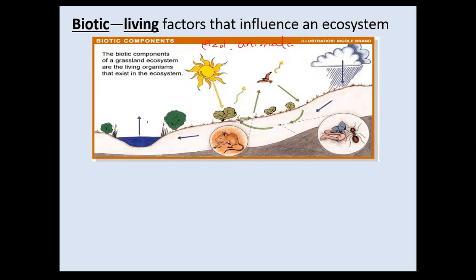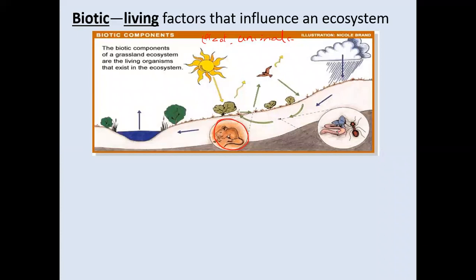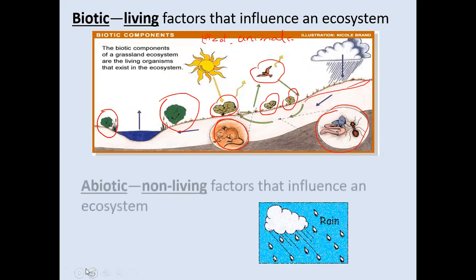In here, you can be able to know the living factors of it. Here is one of the living components. Another one here is one of the living components in it. This is also a living component in the ecosystem. This is also another one. These are all living factors of the ecosystem, and all of the grasses here. They are the biotic factors of an ecosystem.